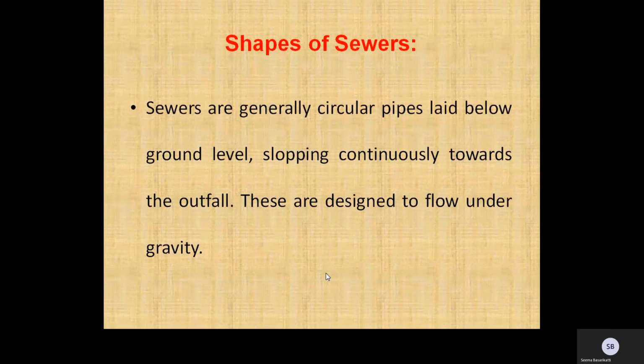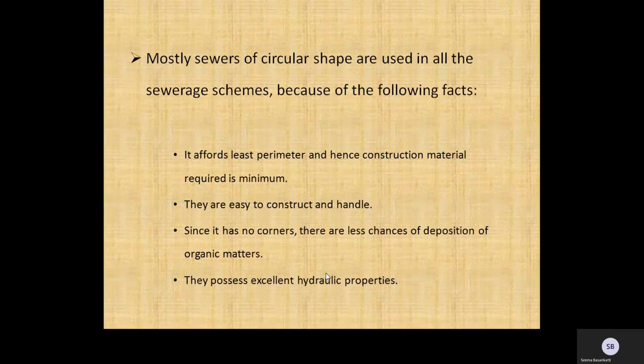Next, let us discuss the shapes of the sewers. Sewers are generally circular pipes laid below ground level, sloping continuously towards the outfall. These are designed to flow under gravity. Mostly sewers of circular shape are used in all the sewage schemes because of the following facts. It affords least perimeter and hence the construction material required is minimum.